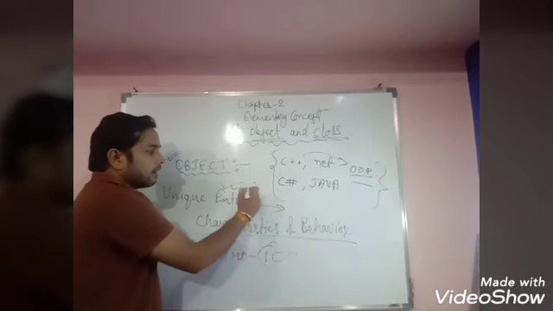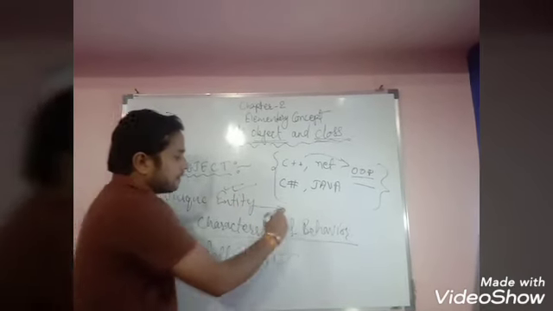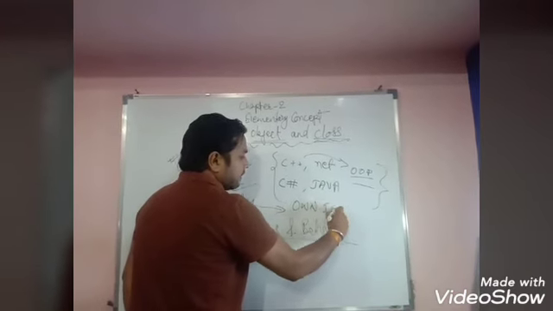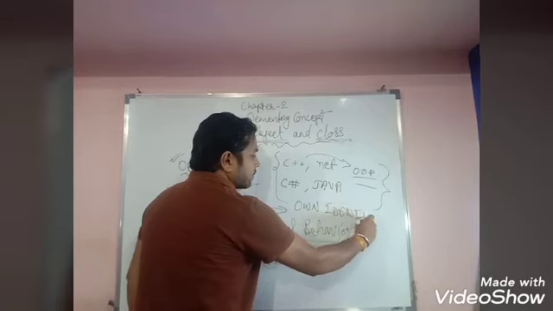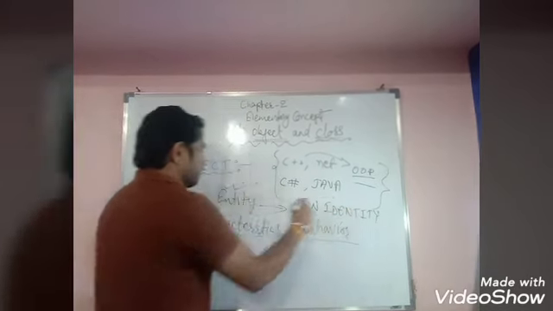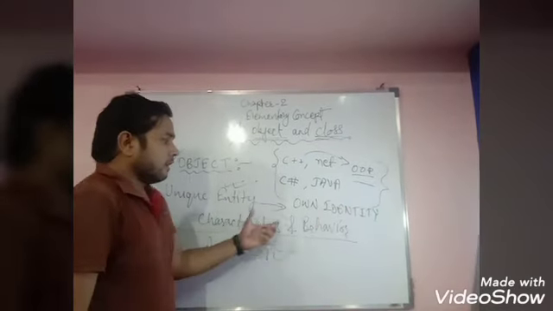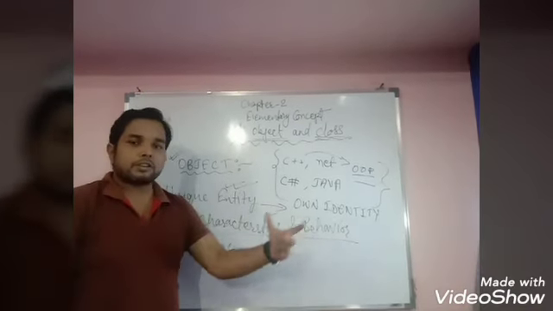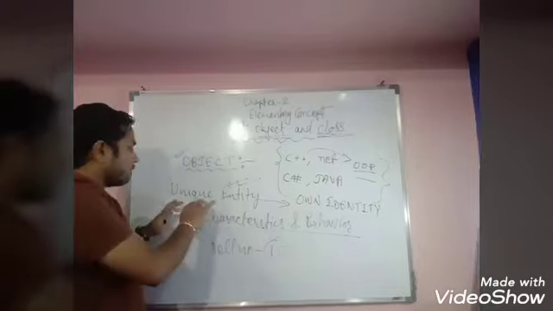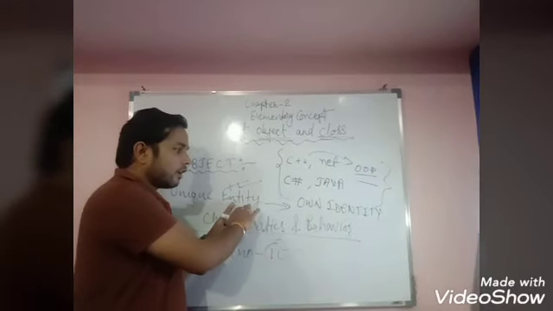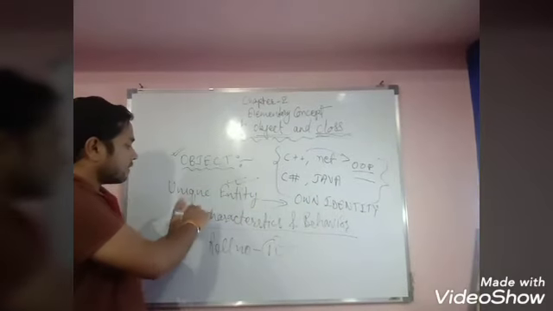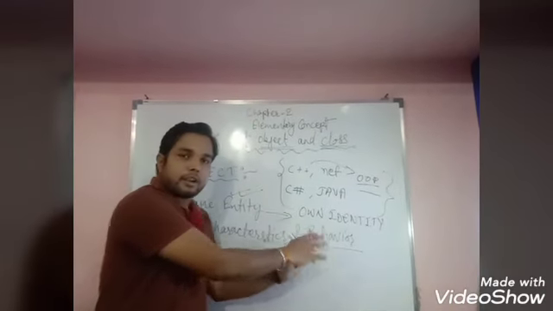So anything that has its own identity is called an entity. Okay. So now you have to know what is characteristics and behavior, because the definition of object is a unique entity, and entity means which has its own identity. So object is a unique entity which has characteristics and behavior.